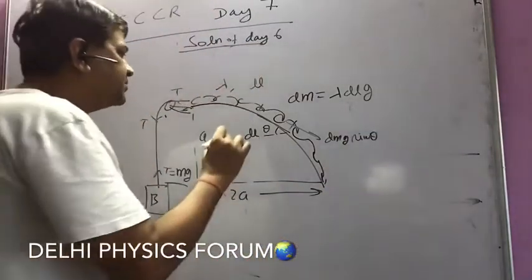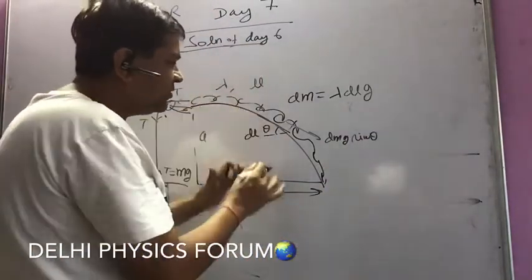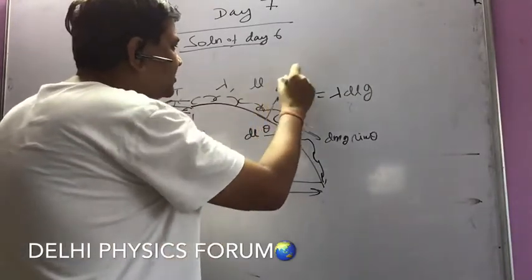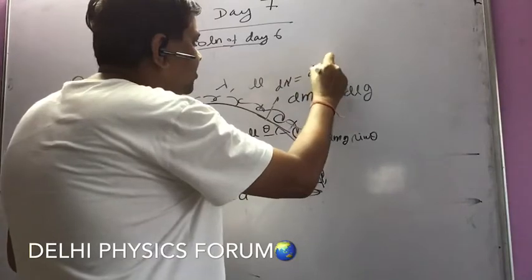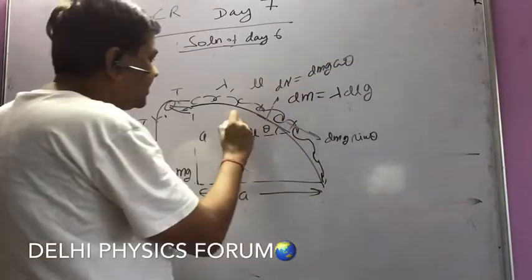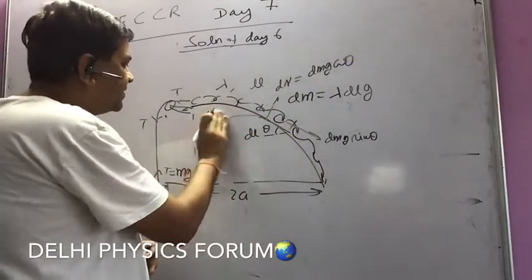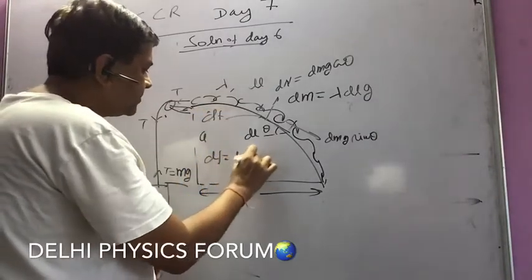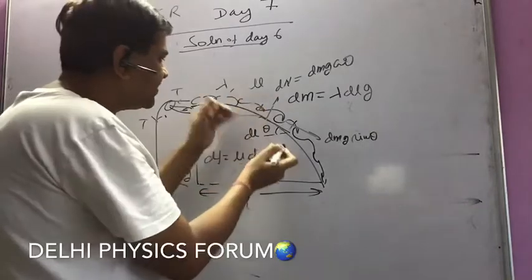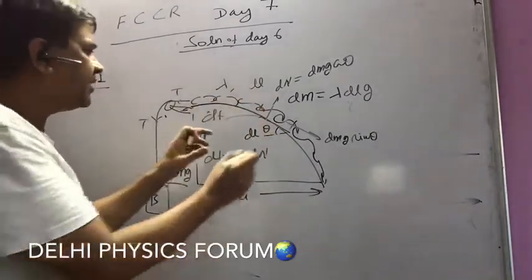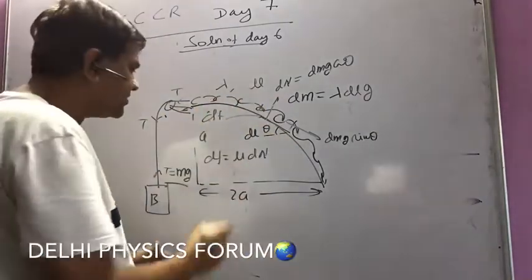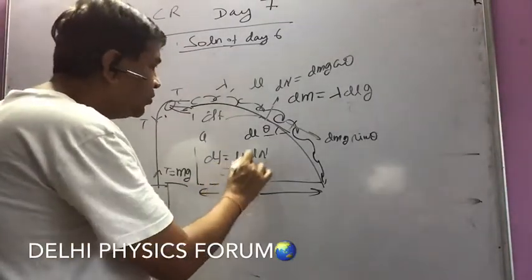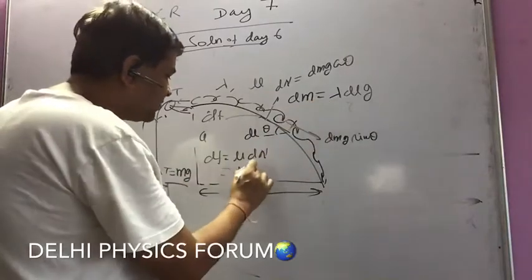Here the normal force on this element is dm g cos theta, and the friction, let it be df. So df is equal to mu dm g cos theta. If it is coming down, the friction will act in the upward direction, and if it is coming up, the friction will act in the downward direction, but the magnitude will remain the same. And dm is lambda dl, so it is mu lambda g dl cos theta.